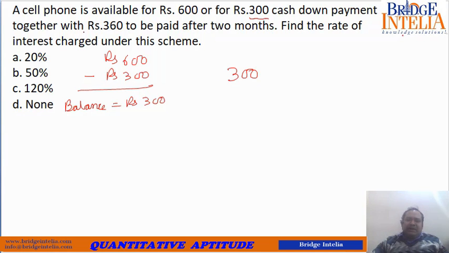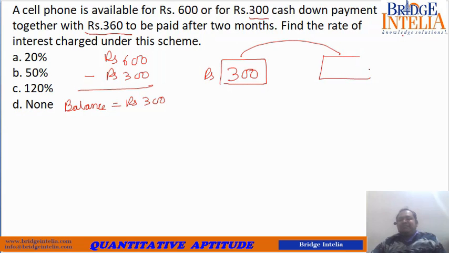So this got repaid when you paid back rupees 360 after 2 months. So this is what you came out of when you are coming out of the shop. Effectively speaking, you have taken a loan of rupees 300 from the shopkeeper, and you would return this loan after 2 months. And how much are you returning back? You are returning back rupees 360.